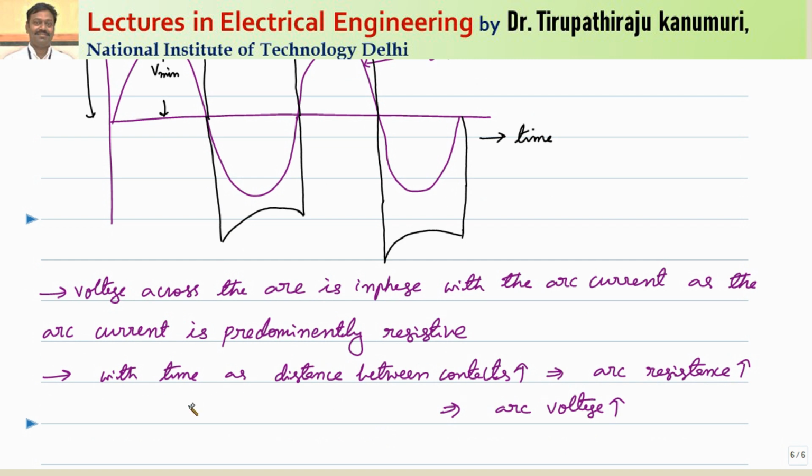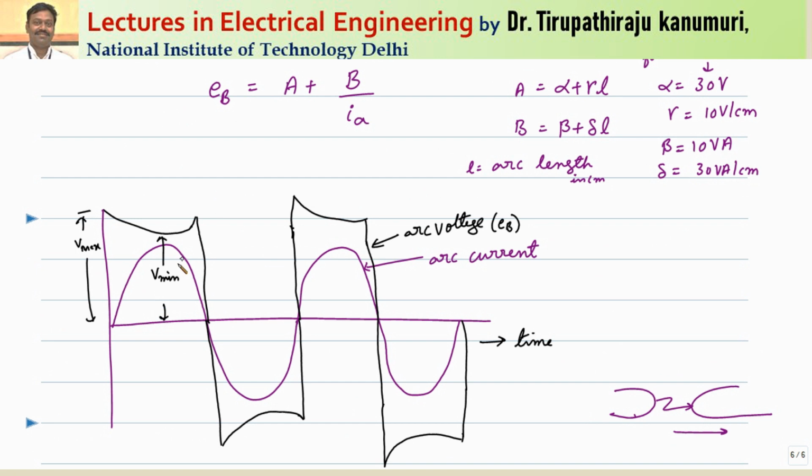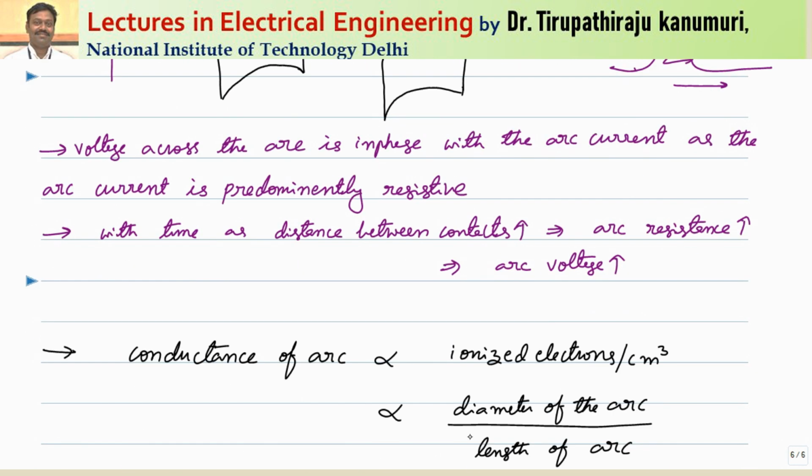And as time passes, the distance between the contacts goes on increasing, because we are separating the contacts: there is one fixed contact and the moving contact goes on moving away. So automatically the distance between the contacts keeps increasing. As the distance increases, the arc resistance increases, because the length through which the arc must pass increases. When the length is increased, the arc resistance increases, so the arc voltage will increase. That means with the cycles over time, the arc voltage goes on increasing. This is what I have represented here. I hope this is clear up to now. So let us proceed further.